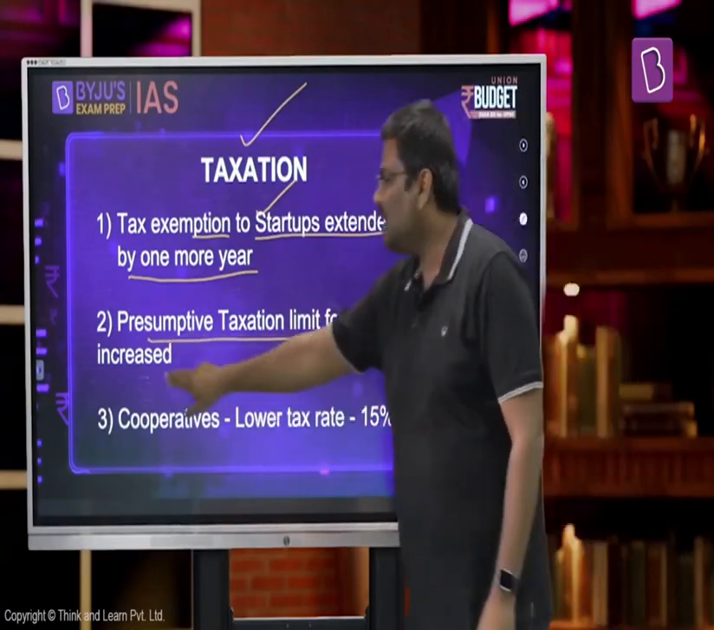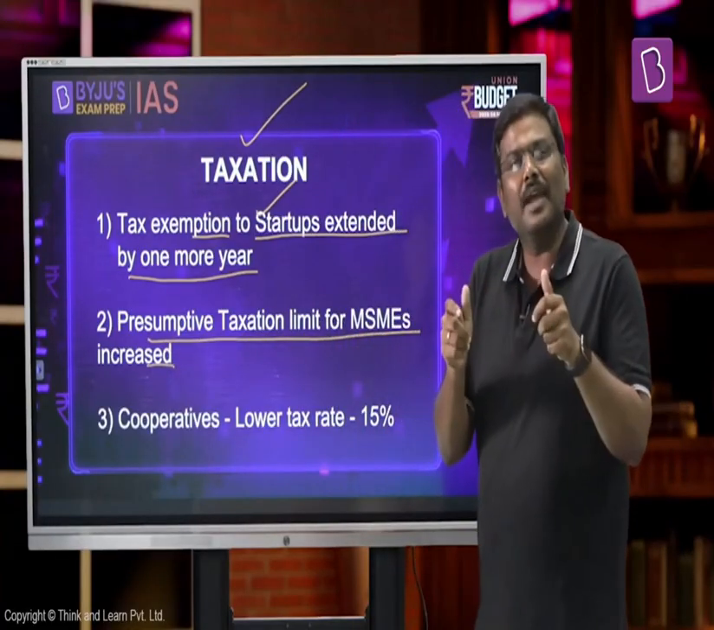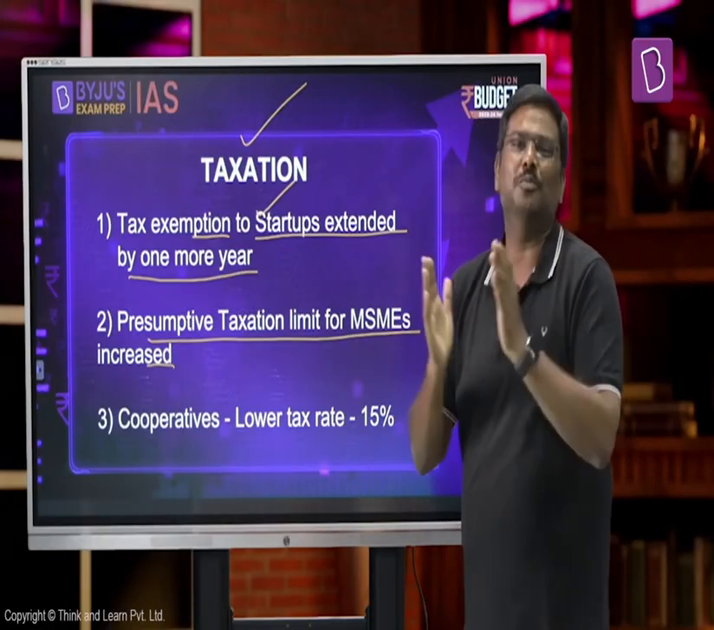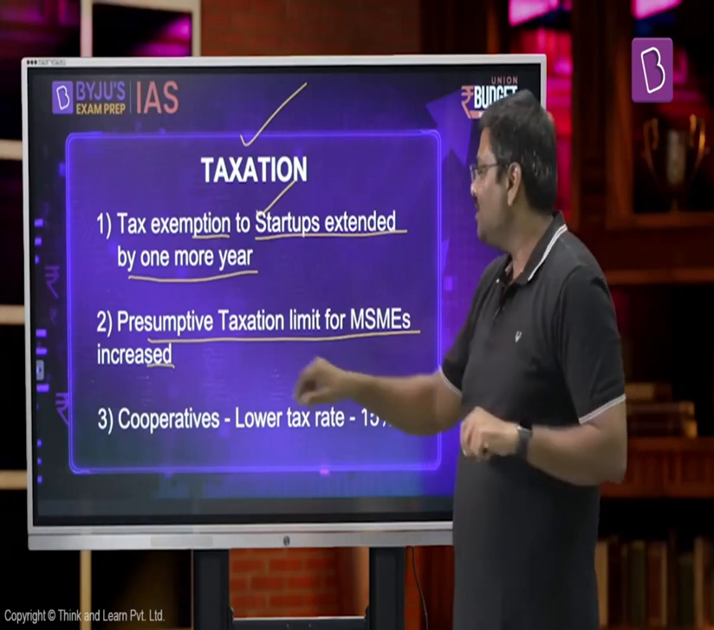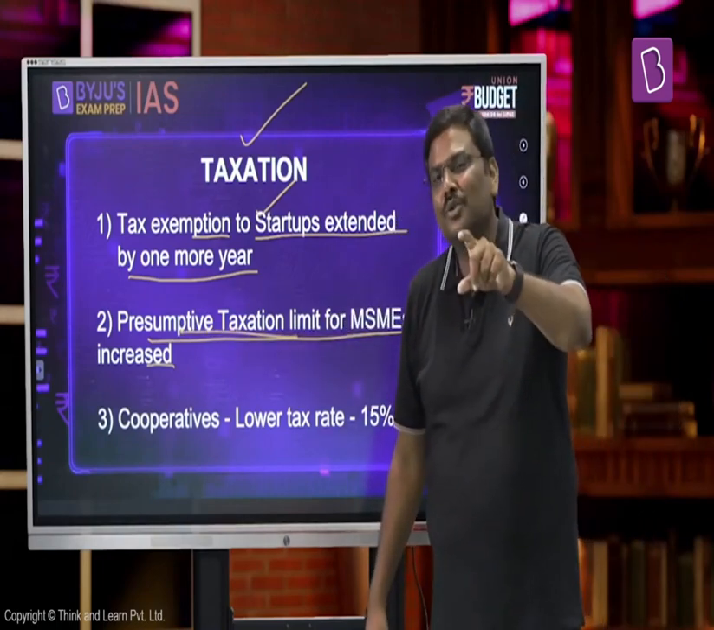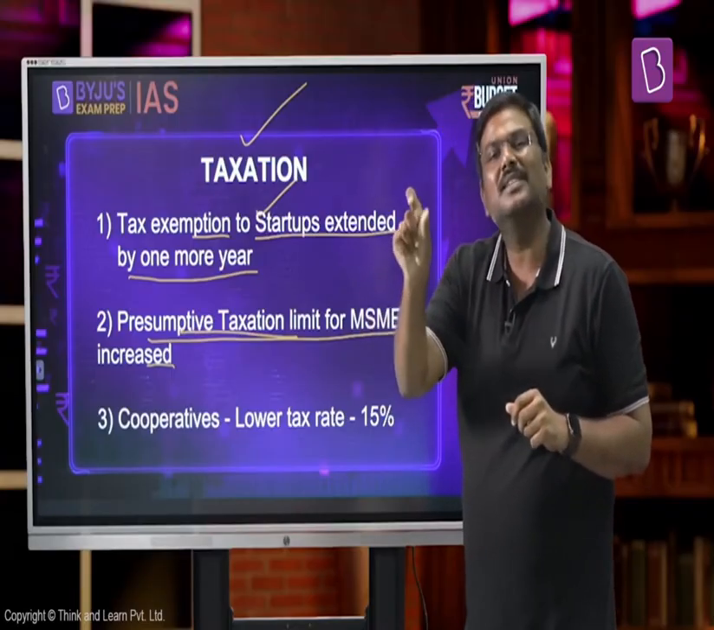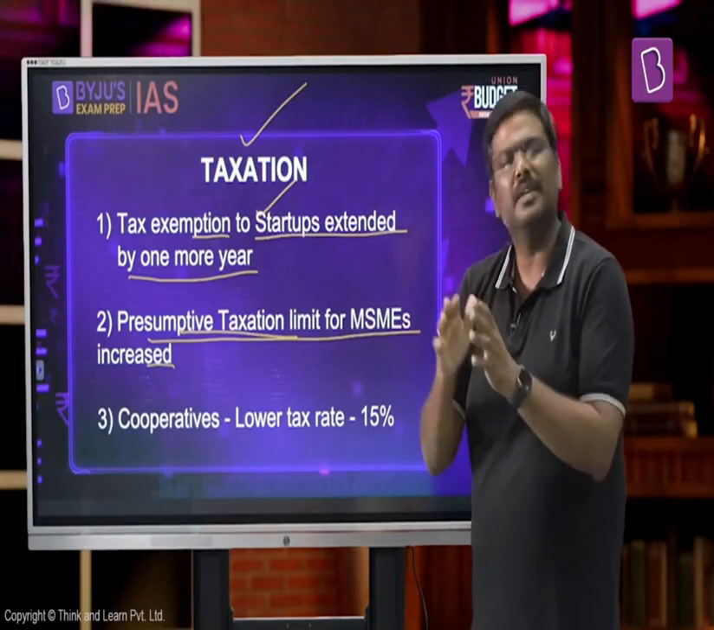Second, presumptive taxation limit for MSMEs has been increased. What is this idea of presumptive taxation? You have to pay taxes to the government, but to prove that you're paying the right amount of taxes, you have to maintain all the account books. You'll have to hire a person, expert, etc. But there's a scheme called the presumptive taxation scheme, under which you don't have to maintain the record books. You don't have to get proofs of all these documents. But based on your revenue, the government will collect a certain amount of taxes from you. Generally, the presumptive taxation rate is in the range of 6% for some, 8% for others.